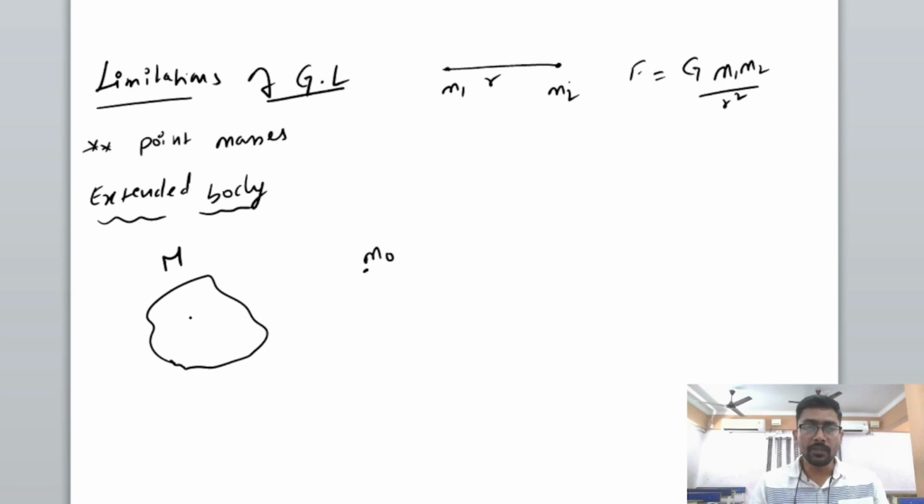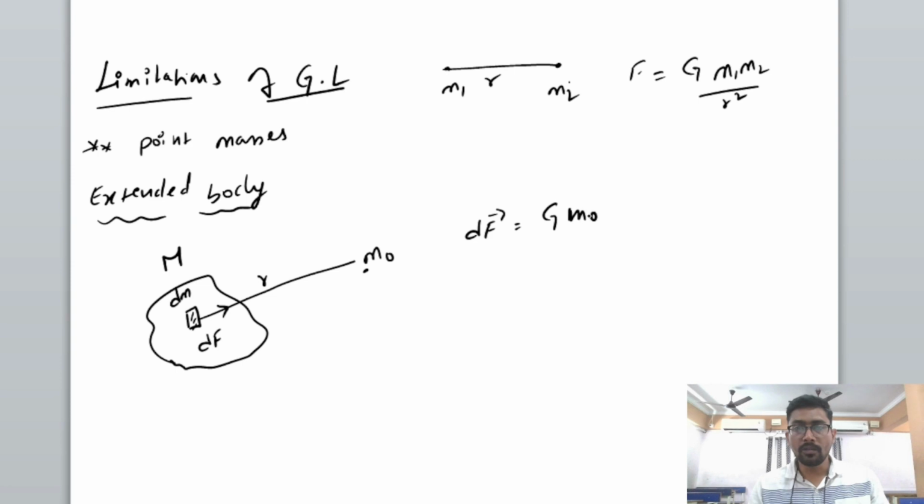So for that, what we are going to do is take a small mass, let us say dm, separated by a distance r from the test mass. Then this test mass is going to experience a small force due to this small mass, that is dF. Then we can write that the force dF will be equal to G m0 dm by r square, along the r vector.